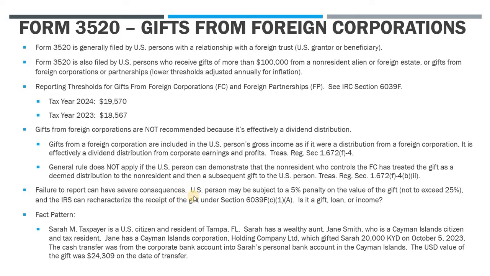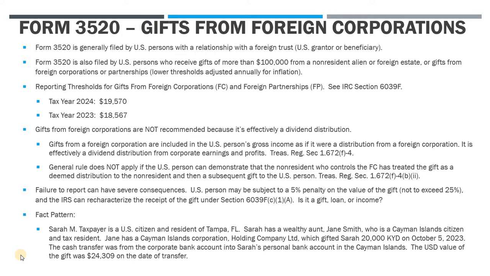So there can be some severe consequences. If a U.S. person fails to file the 3520 to report the gift, they may be subject to a 5% penalty on the value of the gift, up to 25%. And ultimately, the IRS can recharacterize how they want to treat the receipt of those funds. So they can leave it as a gift, or they can treat it as a loan, or recharacterize it as income. So it's really, really important to get the gift returns filed so you can avoid these kinds of issues.